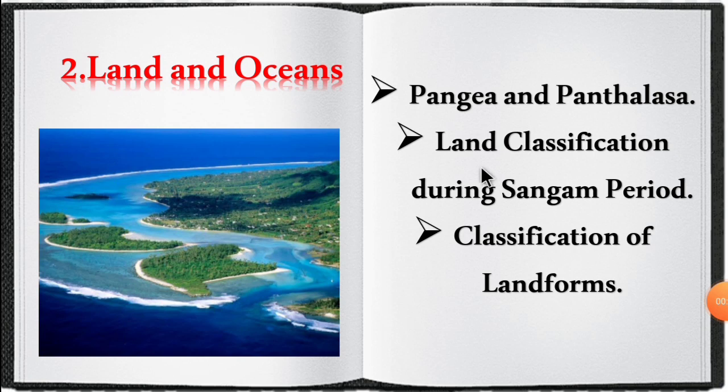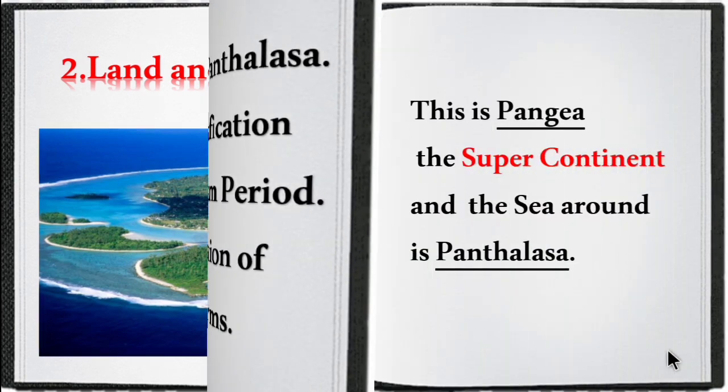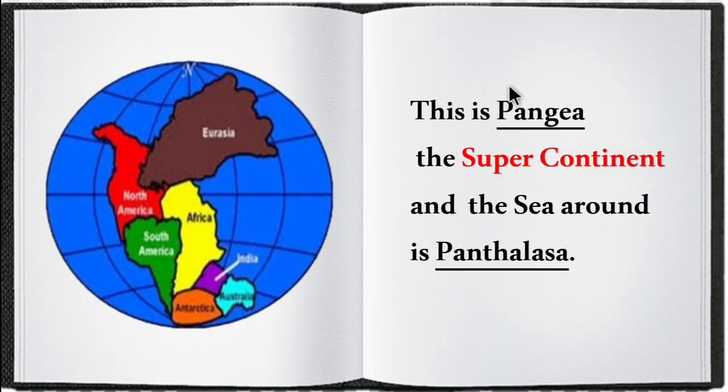In this lesson, we have seen about Pangaea and Panthalassa, land classification during Sangam period and classification of landforms. So let's revise it one by one. So first one is Pangaea. So Pangaea means supercontinent and the sea around it is called Panthalassa. All the continents are united together, joined together. That is called Pangaea. And the sea around it is called Panthalassa.